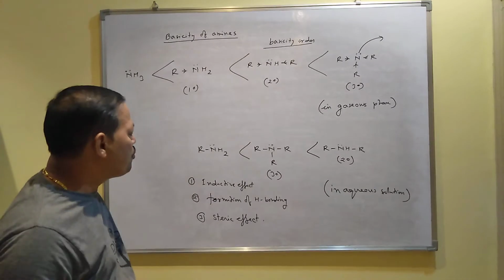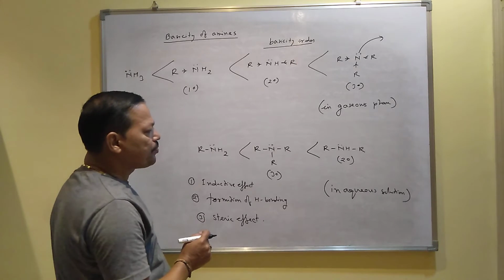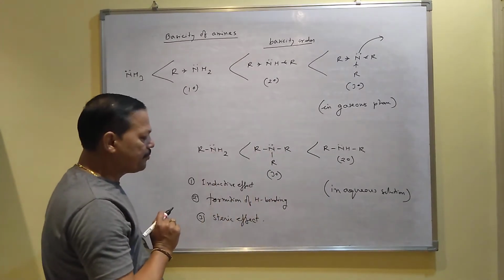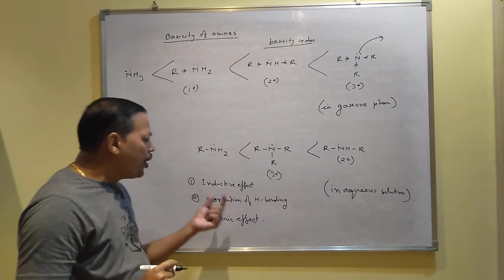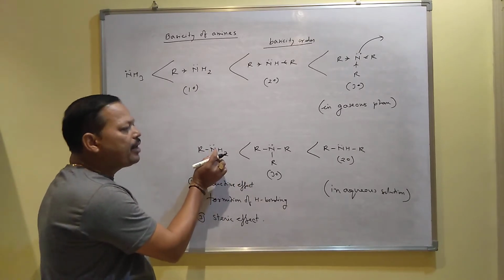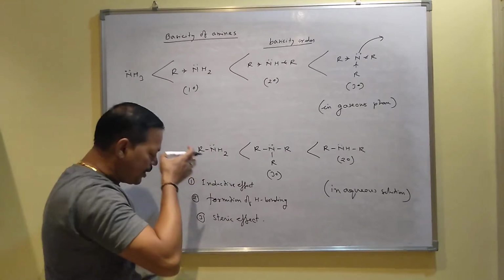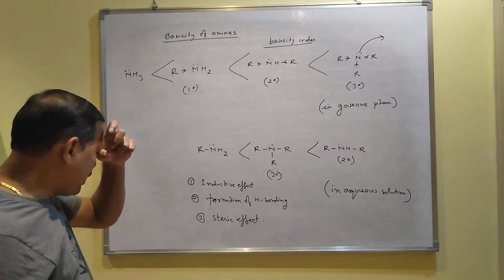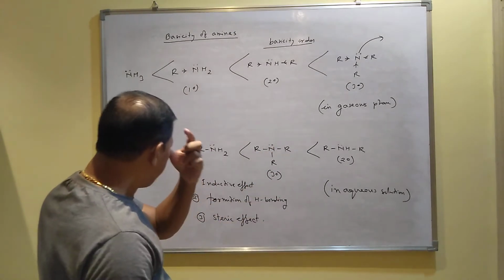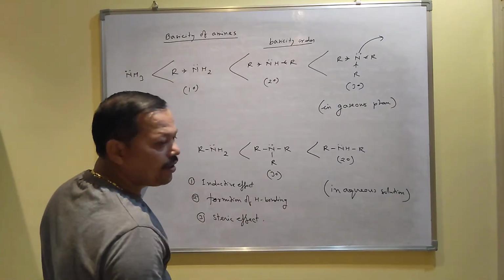So I'll explain one by one. Number one, it is inductive effect. Due to inductive effect, since tertiary contains more number of alkyl groups, tertiary is most basic. But when you consider formation of hydrogen bonding, it is formed by primary more than secondary than tertiary. In case of primary, there are two hydrogen atoms, they can form hydrogen bonding with water. But in case of tertiary, there is no hydrogen on the nitrogen atom, and that is why tertiary amine cannot form any hydrogen bonding.